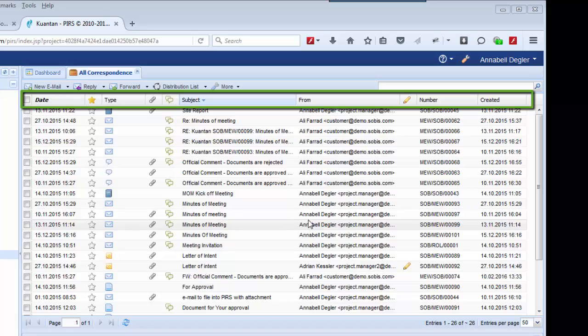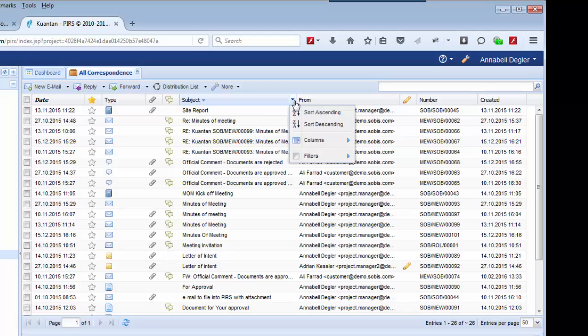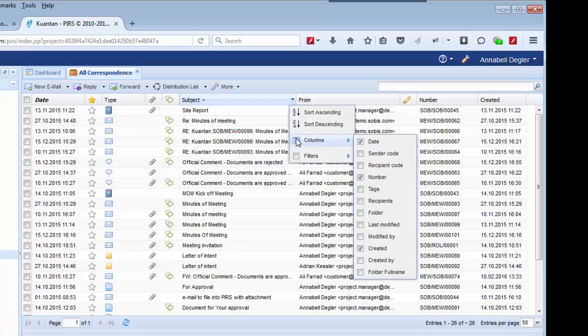However, you are able to adjust the columns as you see fit. Simply open the column options on any column and select the columns you need. They will be added to your grid right away.